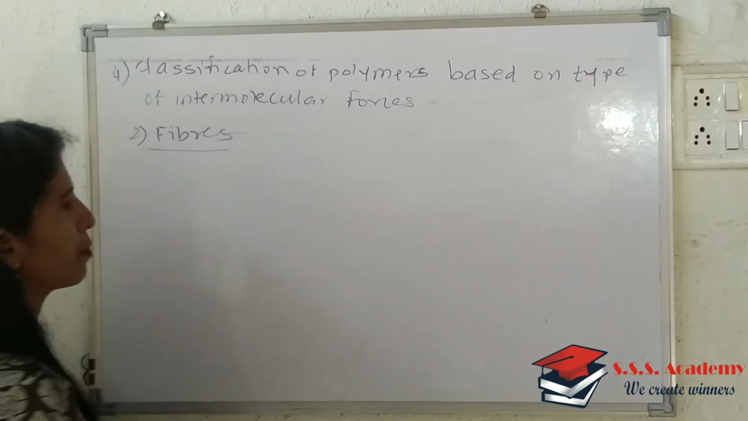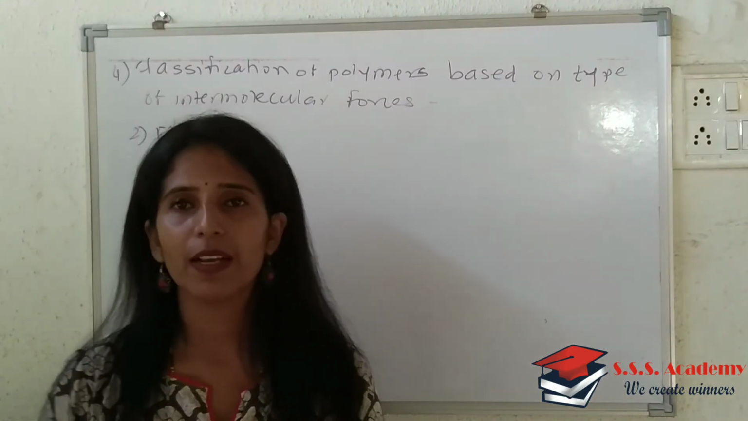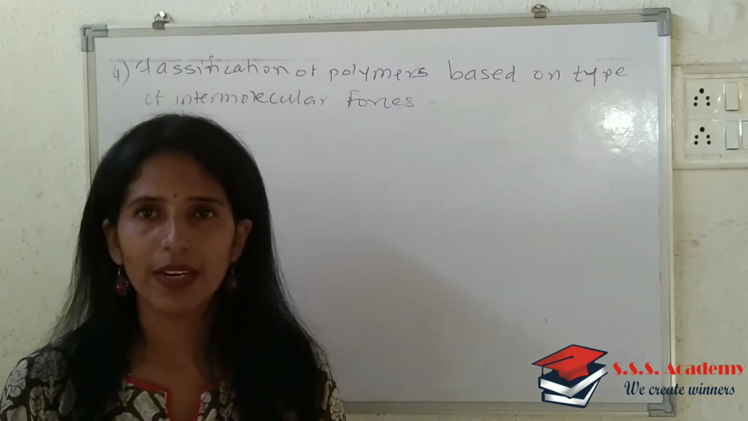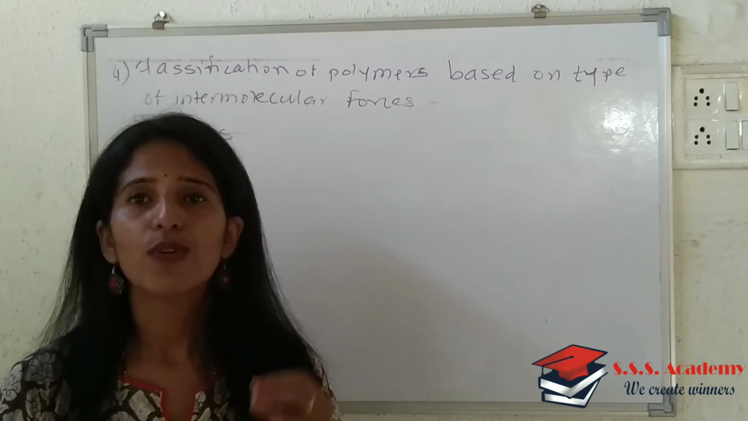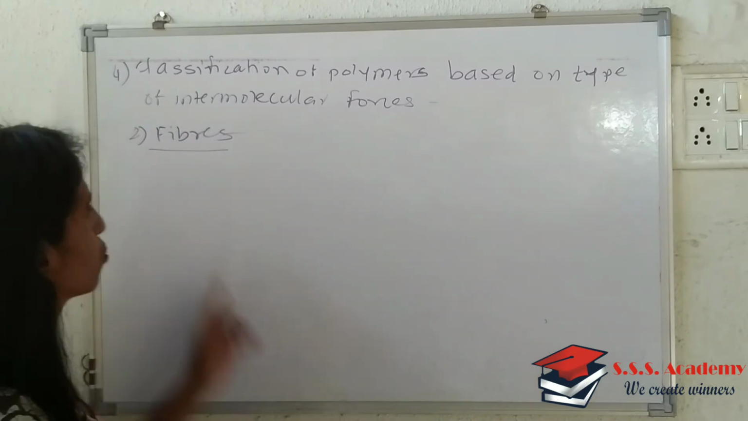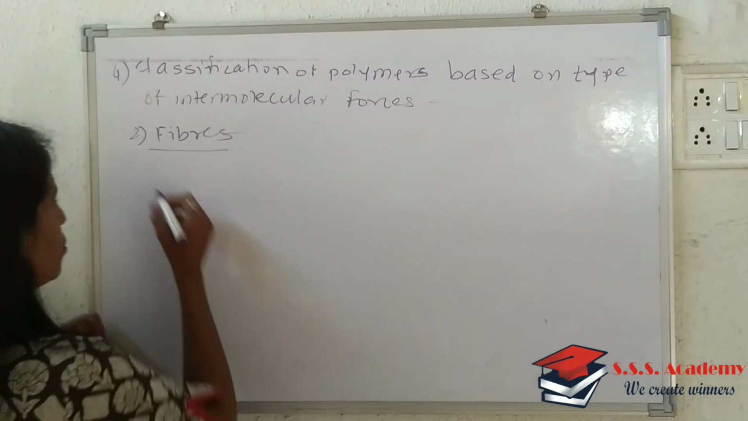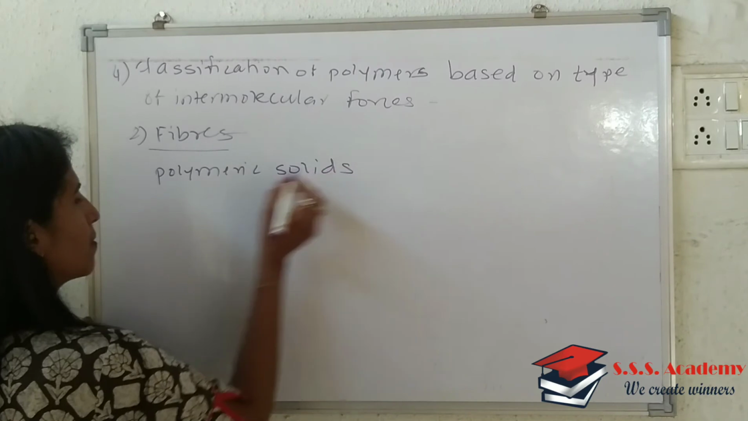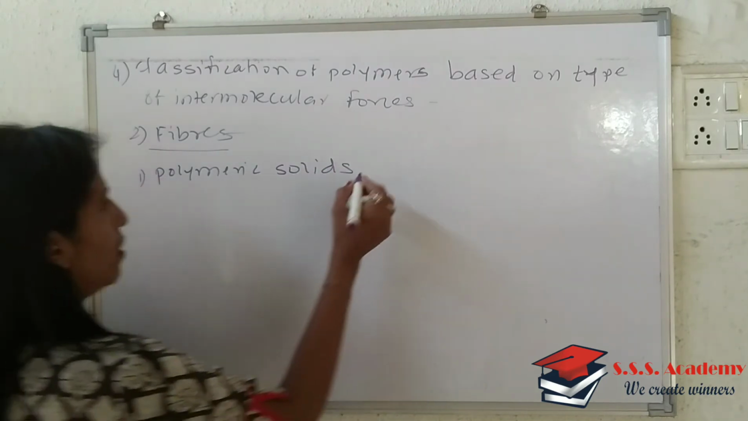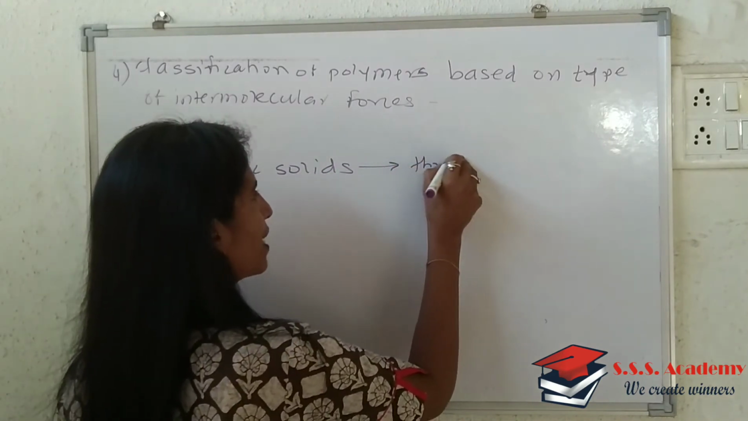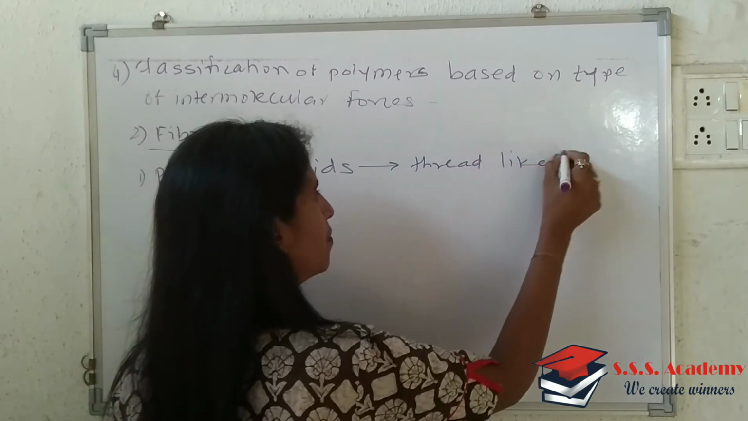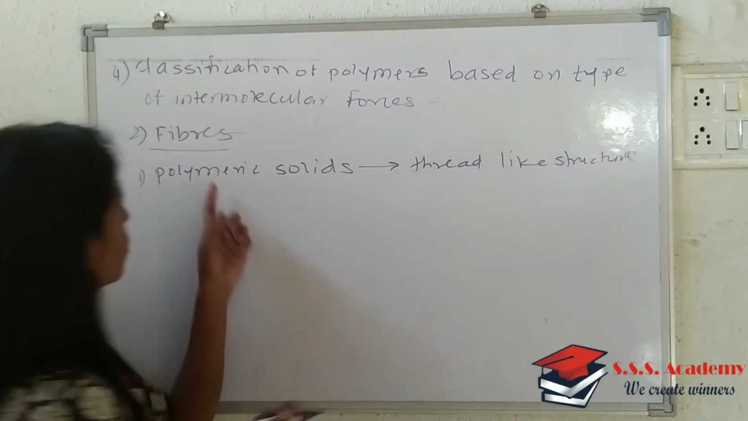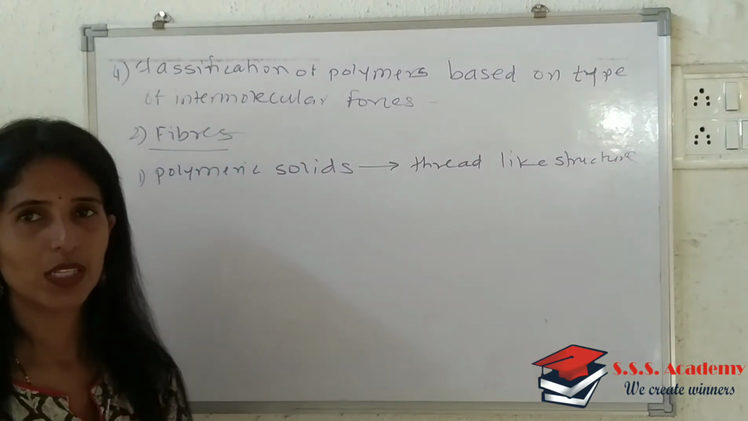So the second type is nothing but fiber. The first point you will write in fiber is that those polymeric solids which possess a tendency to form thread-like structures are called fibers. So the first point you will write: polymeric solids which form thread-like structures are called fibers.